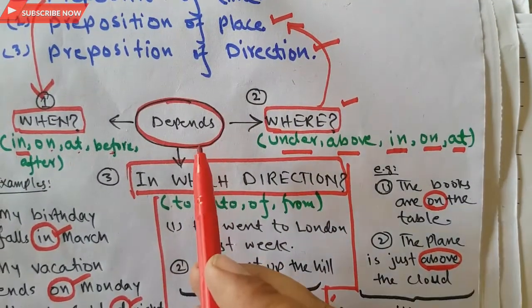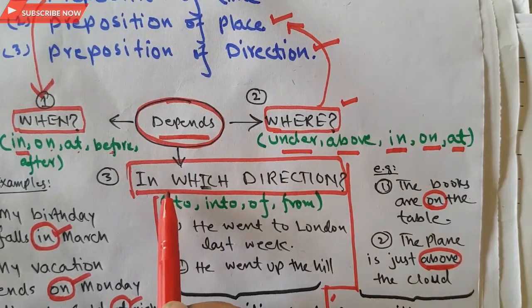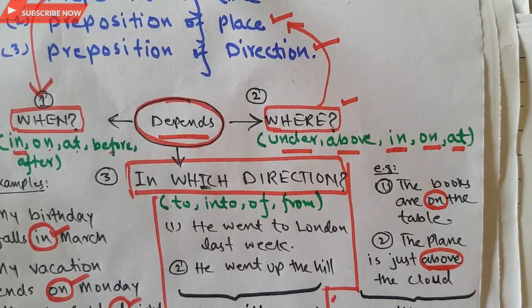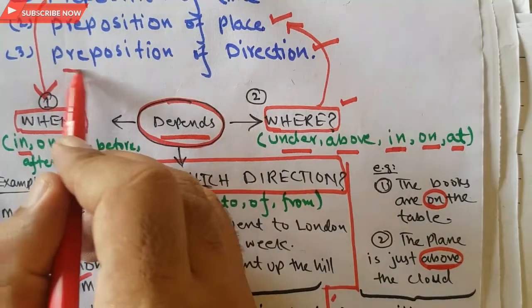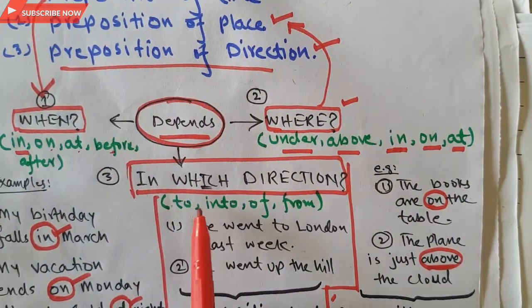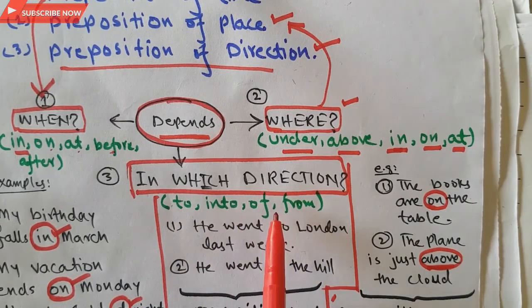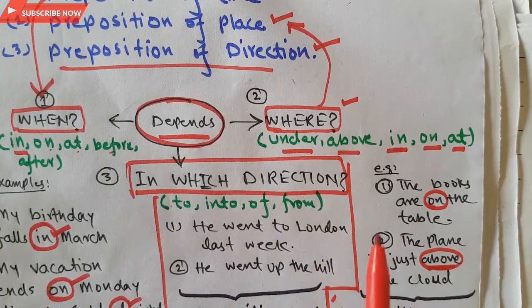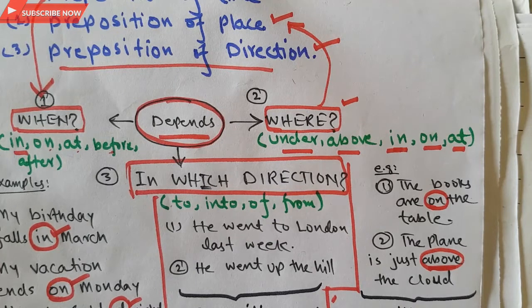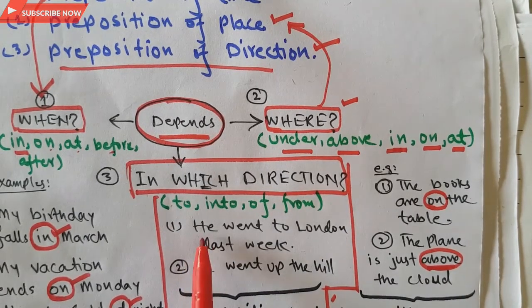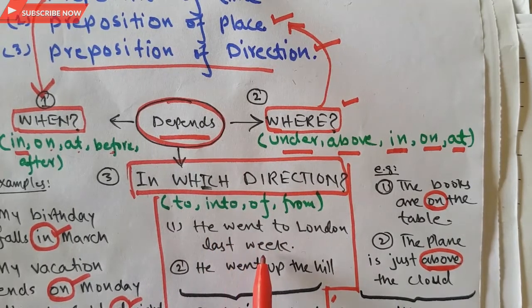The third one depends on in which direction the event or thing occurs. So it is mainly known as a preposition of direction. That is why I will give the examples to, into, or from. These are the mainly used prepositions for direction in a sentence. Without these prepositions, the sentence meaning will be incomplete and the listeners will be unable to understand the complete meaning of the sentence. So here I have given an example: he went to London last week.